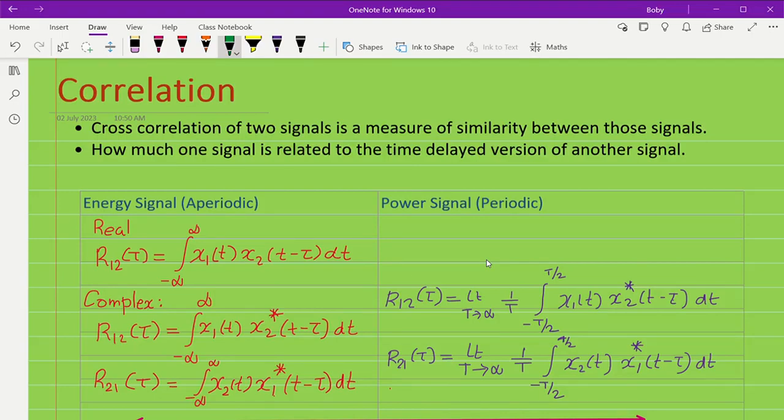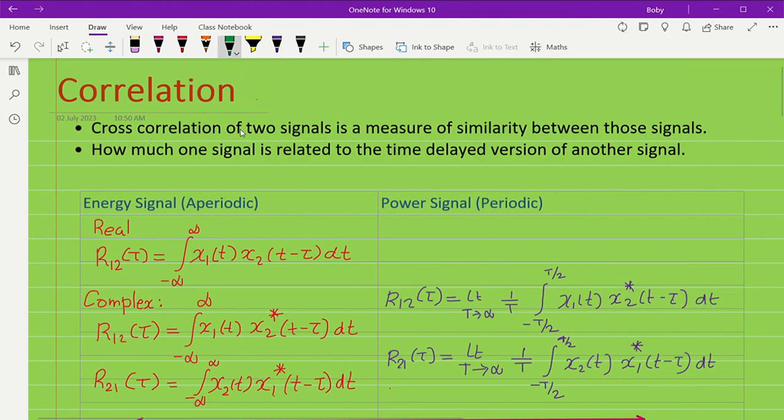Dear students, now we are going to discuss correlation. Correlation is of two types: one is cross correlation, the other one is autocorrelation. Now we can see the correlation is in fact very similar to that of convolution.